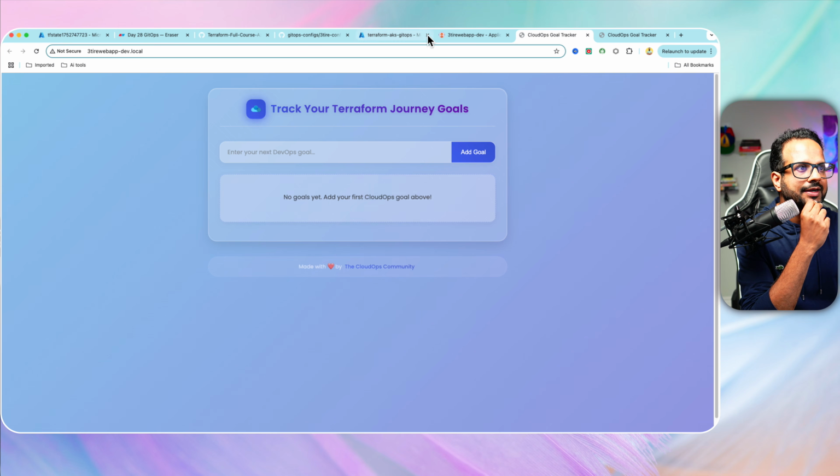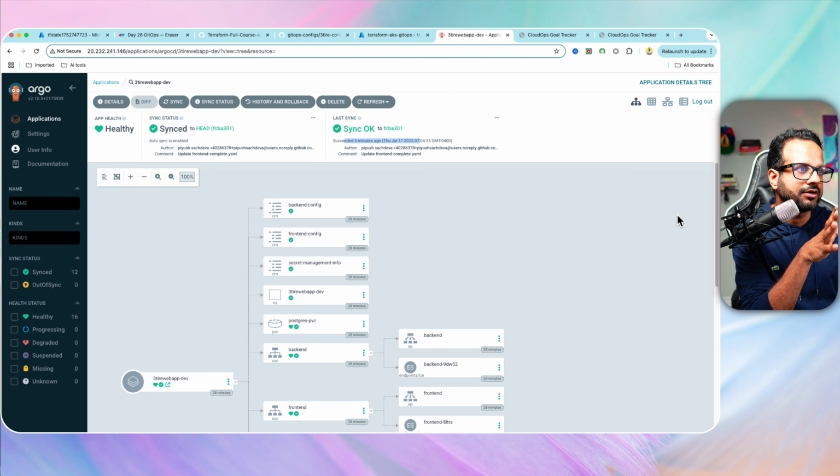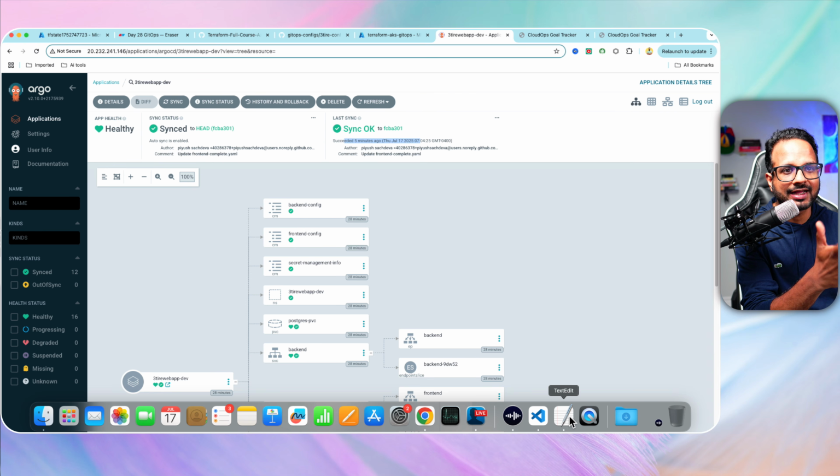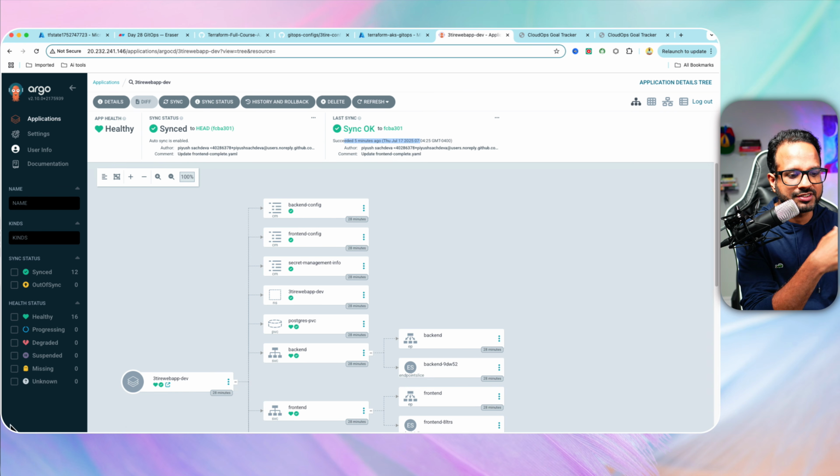For now, let me just pause the recording and let it auto sync. I can just do a manual sync over here, but I don't want to do that. I want it to auto sync because that's what we mean by GitOps, right? It should auto pull the changes.